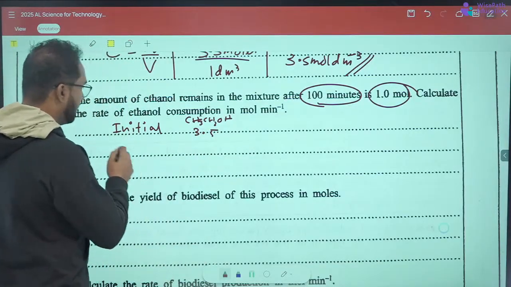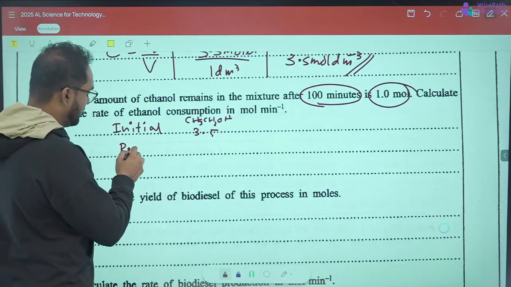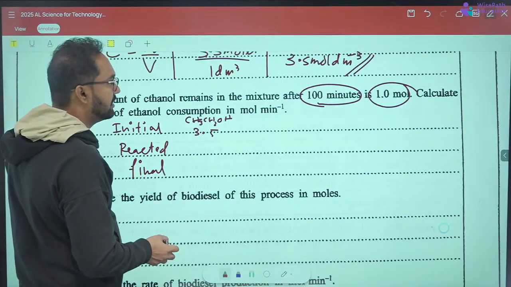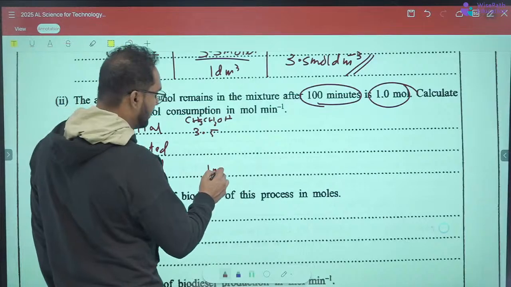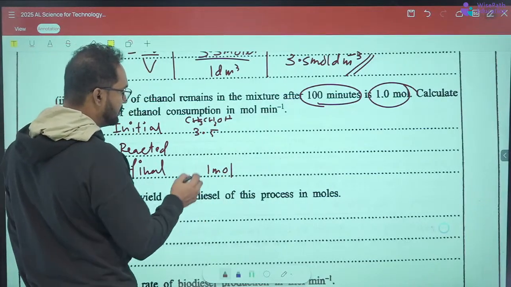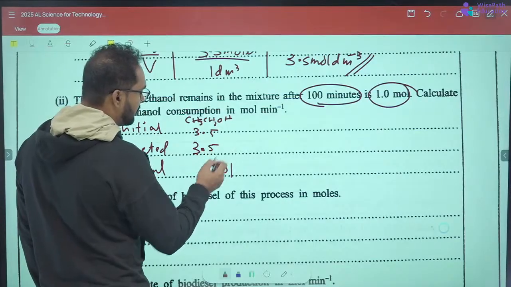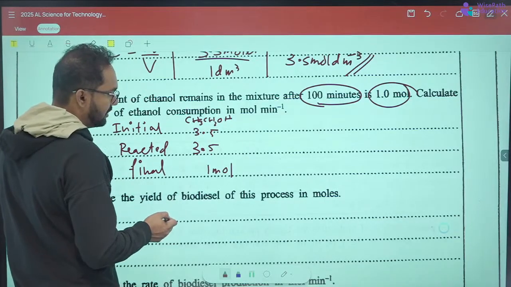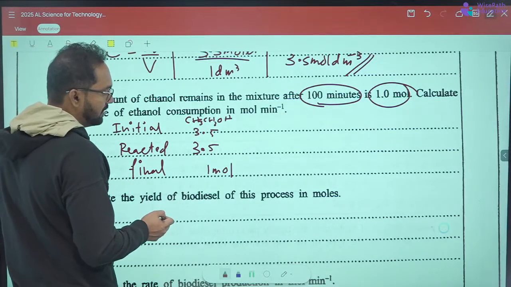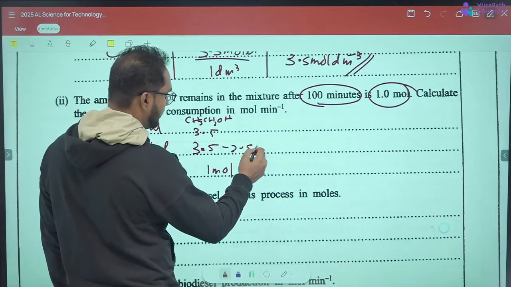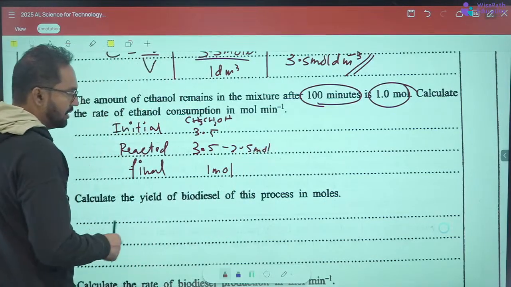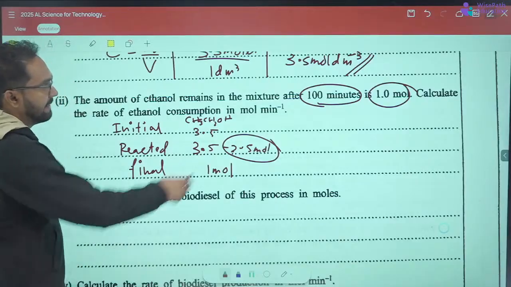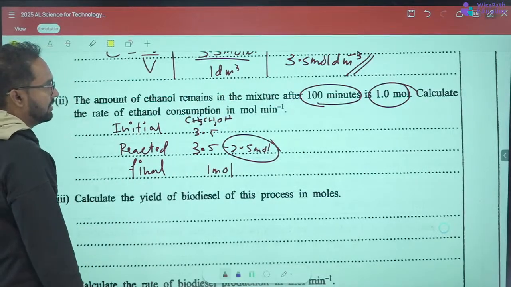And finally, there's 1 mole remaining, which means how much has reacted? Out of 3.5, 2.5 has reacted, and that's how 1 mole is left. So the reacted amount is 2.5 moles, and the reaction occurred in 100 minutes.